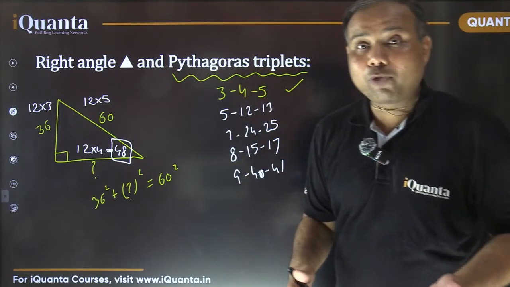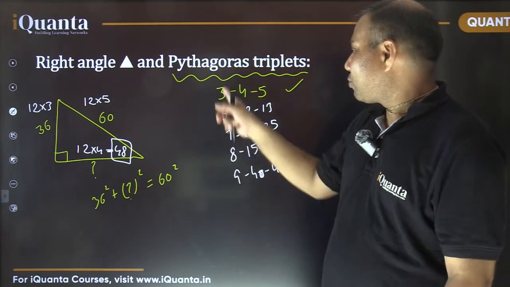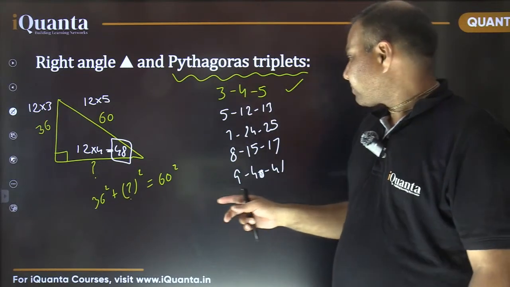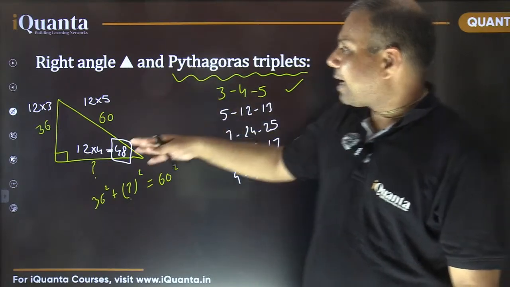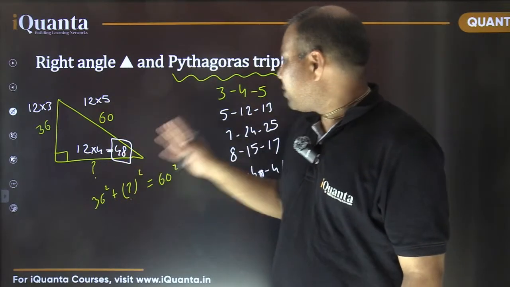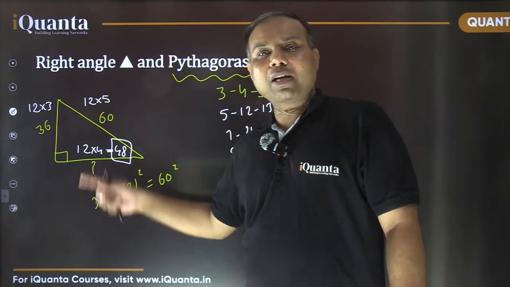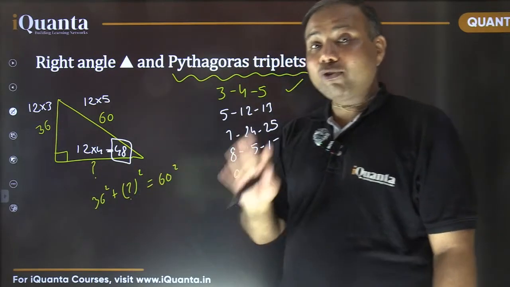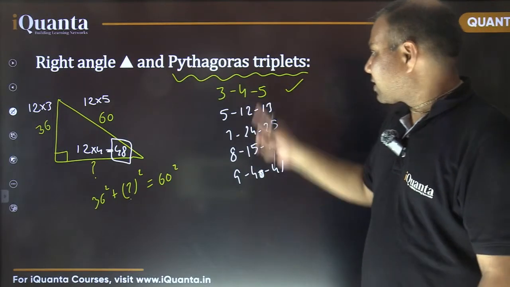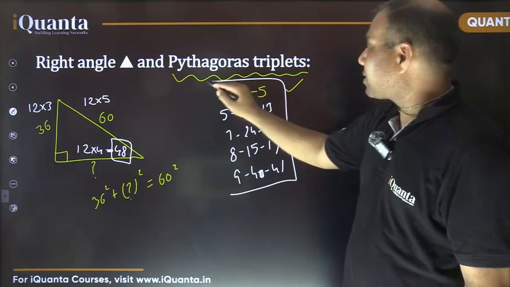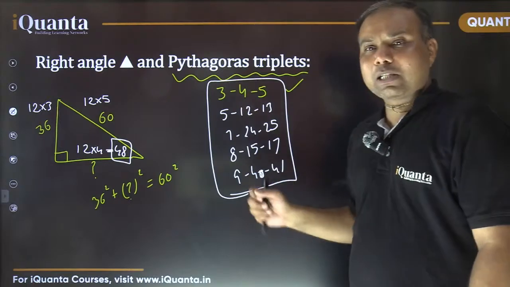How am I saying initial few ones? I am talking about the value of the smallest side length basically. It's better if you remember them so that you can directly apply them and solve the question faster. Otherwise, even if you don't know, you can still solve this question. You can find out the value of 60 square and 36 square. It is going to take time, but you can save your time if you know these Pythagorean triplets. All of the multiples are also going to work, so you must have all these triplets in your mind.